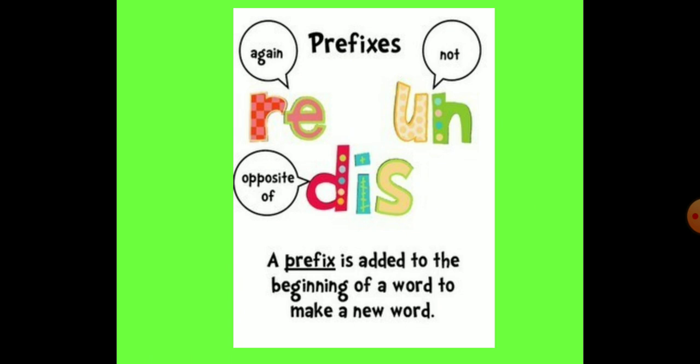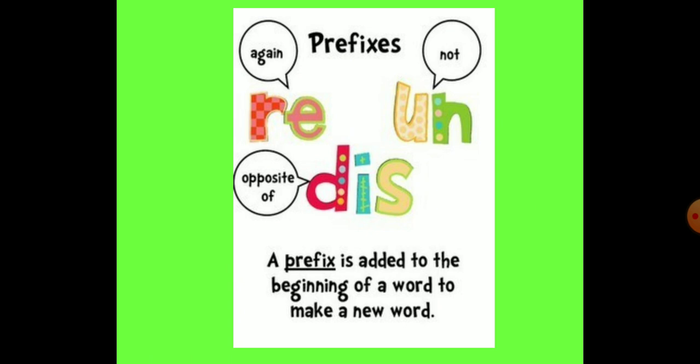Now, for example, prefix un, which means not. And before this, I want to tell you that sometimes prefixes are used to give us the opposite word or the antonyms. I hope you remember the antonyms we have already done. Means the opposite words. For example, prefix un.